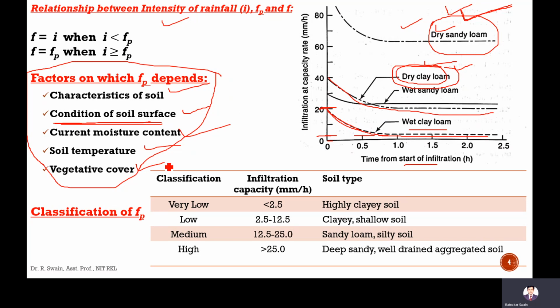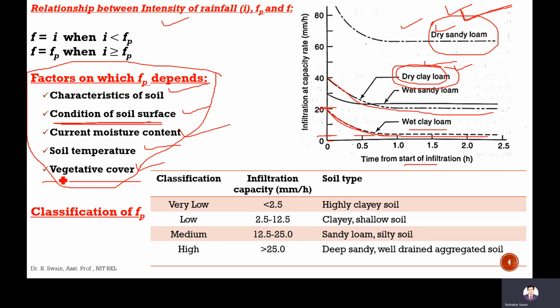If vegetative cover is there, then there will be infiltration. If there is no vegetation, there is open barren land, there are buildings, roads, then the infiltration rate will be very less.